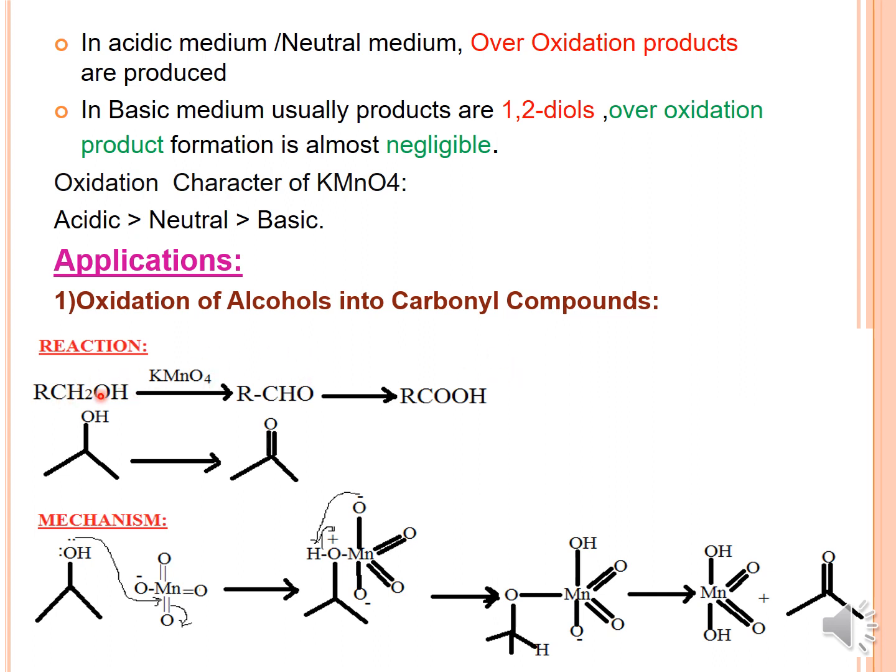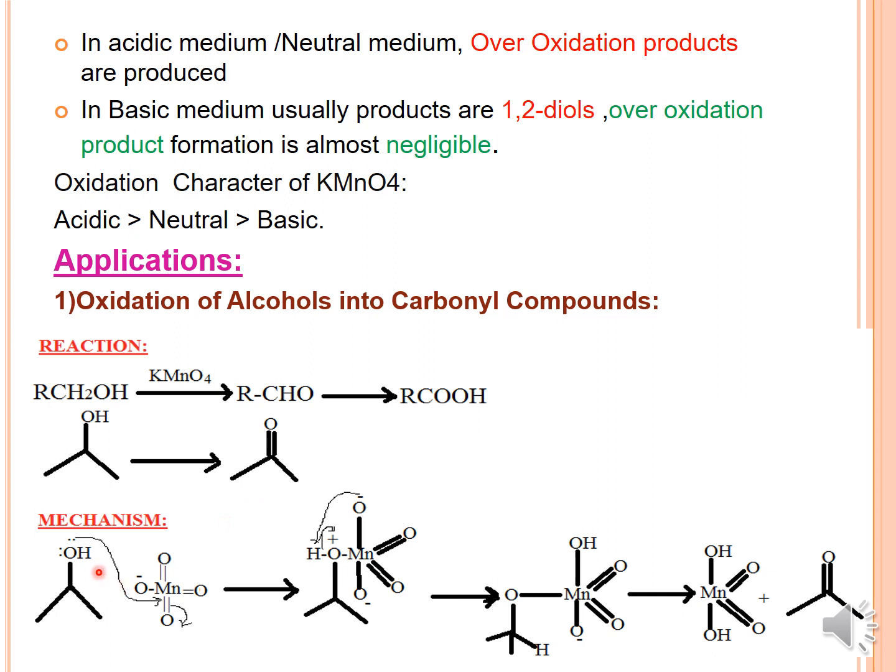Same thing here: primary alcohols upon treatment with KMnO4 are first oxidized to aldehyde, and again on oxidation, that is the over oxidation, you end up with the carboxylic acid. If we take a secondary alcohol and treat it with KMnO4, ketones are obtained.